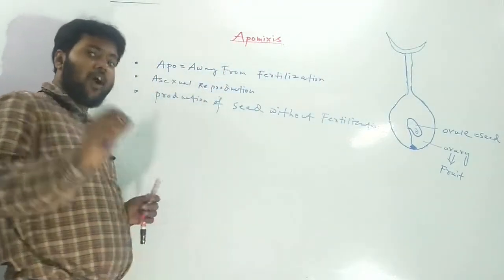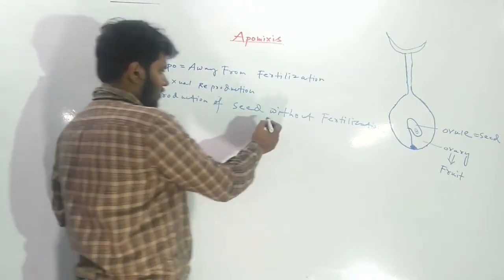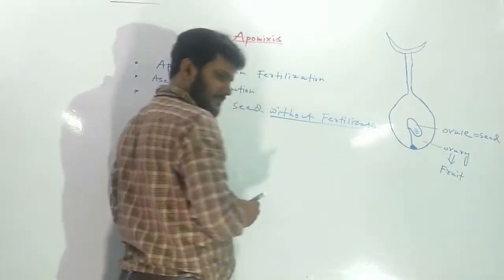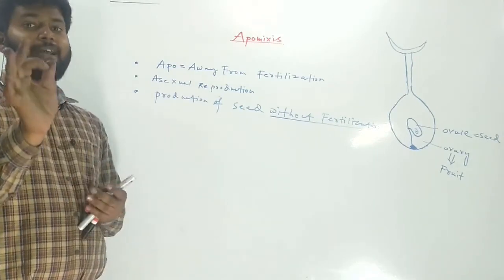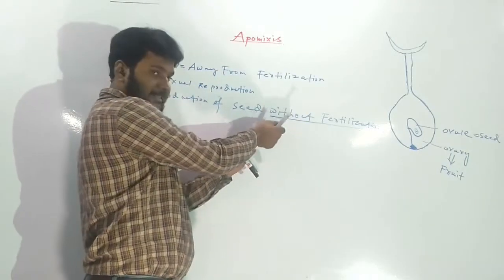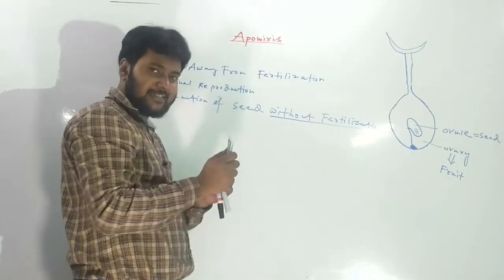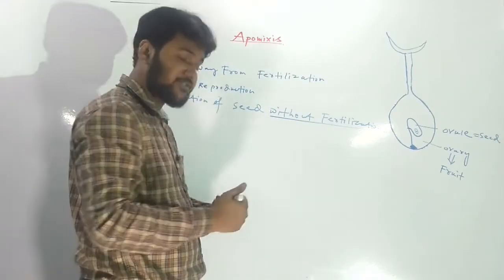Let us now see why apomixis is so special. Absence of fertilization is a basic feature of asexual reproduction, so this character indicates that apomixis is one type of asexual reproduction.